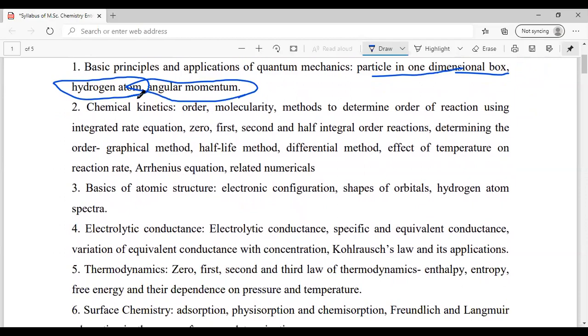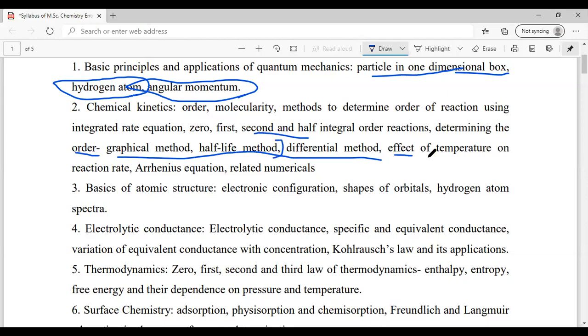Then in chemical kinetics, as we all know, we need order and molecularity. These concepts are covered in a single video of 5 minutes, I guess. I have covered this, you can watch that. I'll give the link in the description box. You can cover most of these topics till the half integral, like within 5 to 10 minutes, you can complete all these parts.